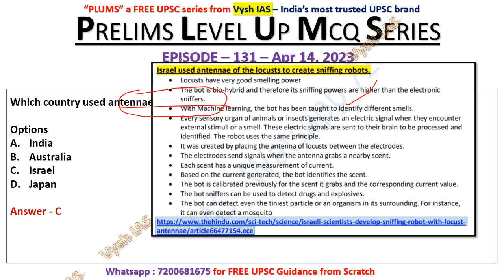Okay. So Israel used the antennas of locusts because locusts have very good smelling power, and also sniffing robots can be made. And again, machine learning and whatever technology of the insect, the sensory organ of animals, that and all is mentioned here. Okay, and the electrodes send signal when the antenna grabs a nearby scent. So each scent has a unique measurement of current. So like that technology, how they did it, that is written here. Okay, and this is written in the Hindu, so it is important for you.